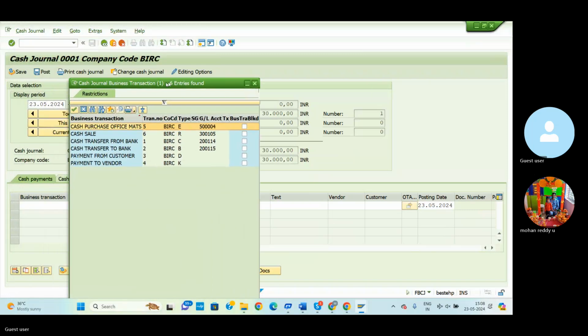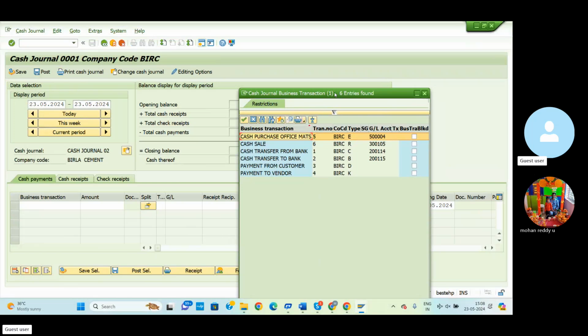Cash payment is payment to vendor, so here we can select payment to vendor. Payment to vendor is nothing but cash payment or else cash purchase. Cash purchase also comes under payment. Cash purchase is nothing but if you buy any goods and services or material using cash, it comes under cash, and then we need to pay cash. For this purpose we can use the cash purchase.